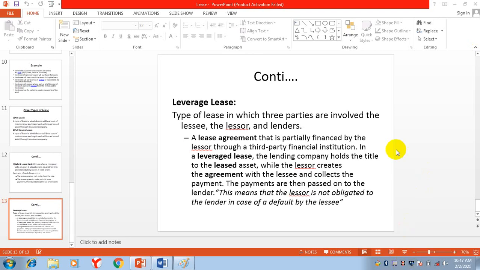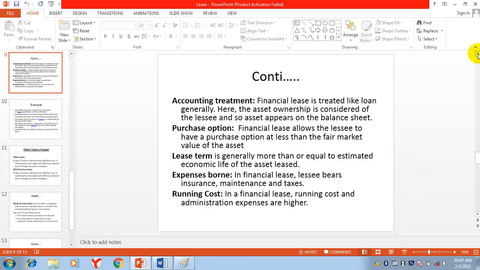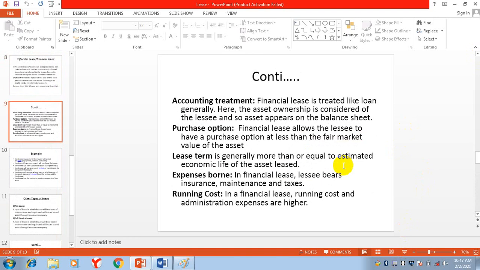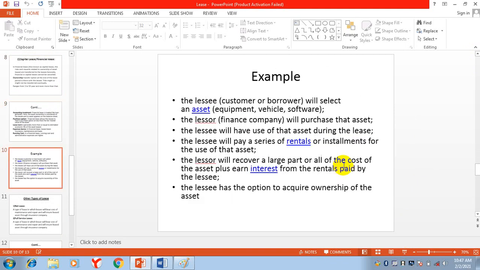So we discussed financial lease or capital lease. Then after that we discussed the accounting treatment, the purchase option, the lease term, expenses borne, running cost, and different other things.